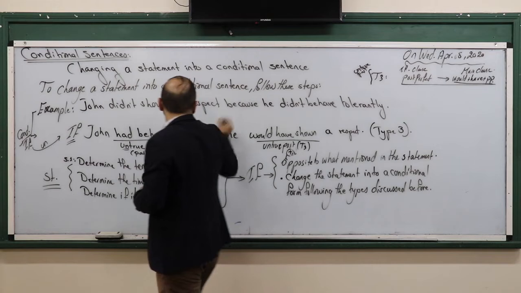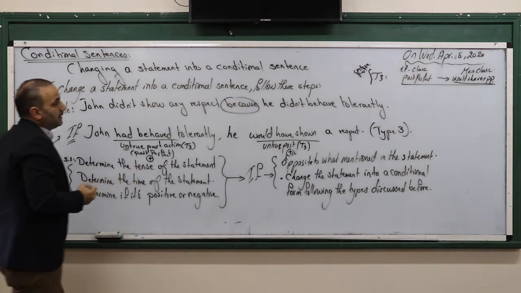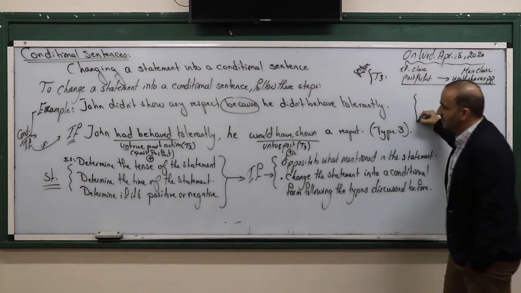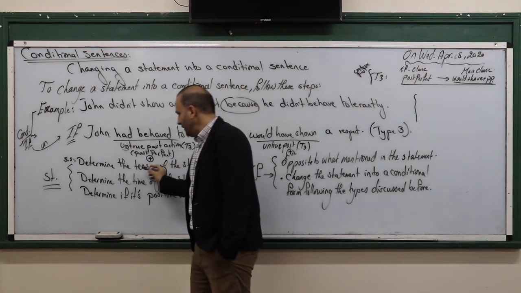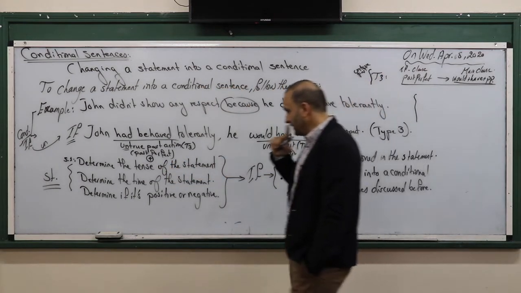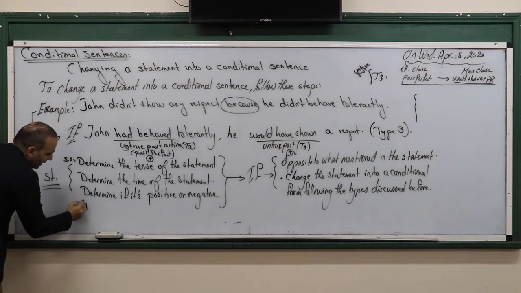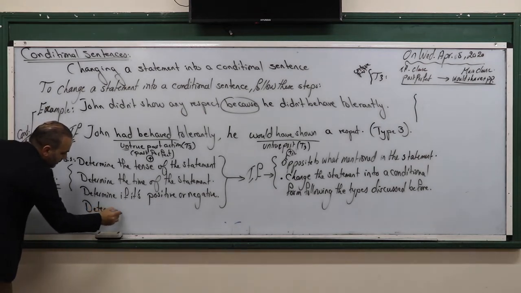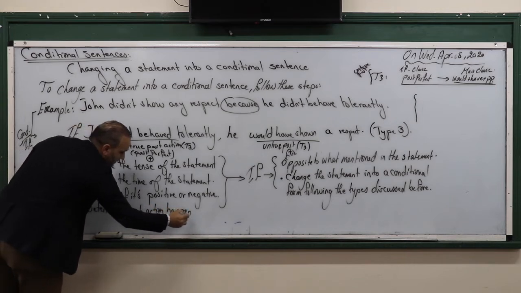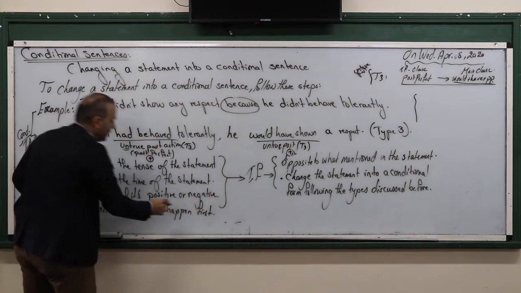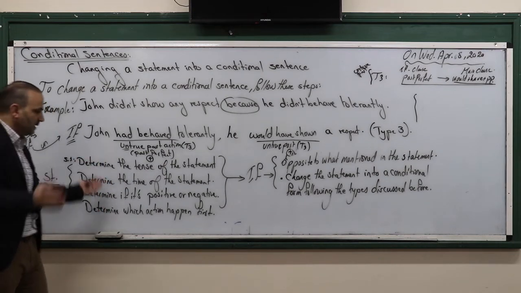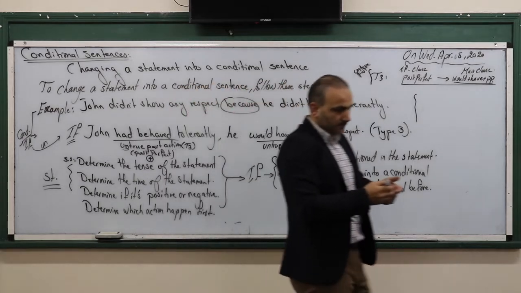Have you seen? Look at this. I would like just to write something. Look at this, please. Here, determine the tense. The tense I mean here, of course, determine the action. Which action happened first, okay? Here we can say that also. Look, please. Determine, we can add this: determine which action happened first. You can say that from the beginning, no problem, just to have it and this one before this, etc. We can start: determine which action happened first, determine the time, determine the tense, or whatever, okay?